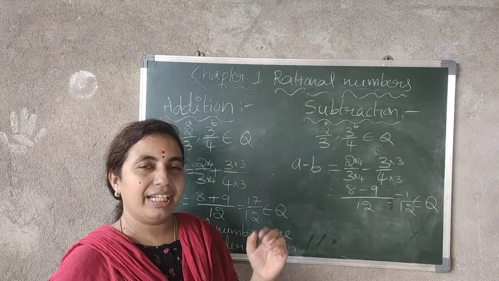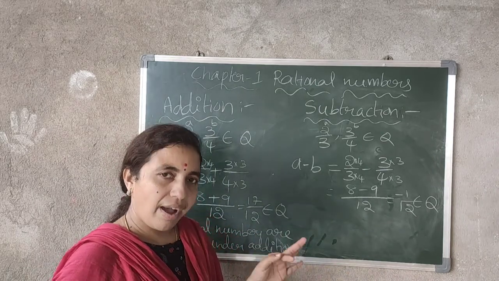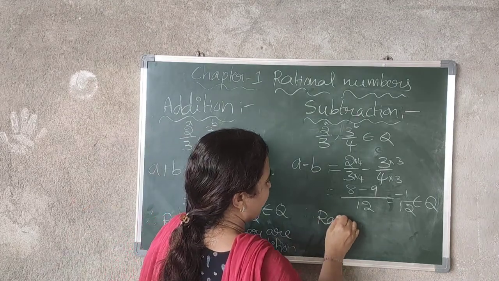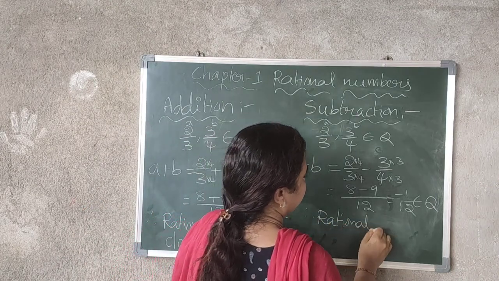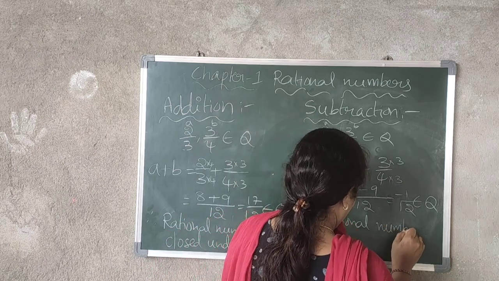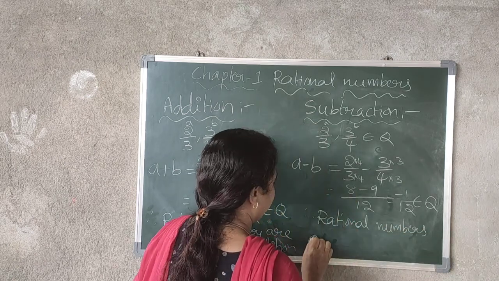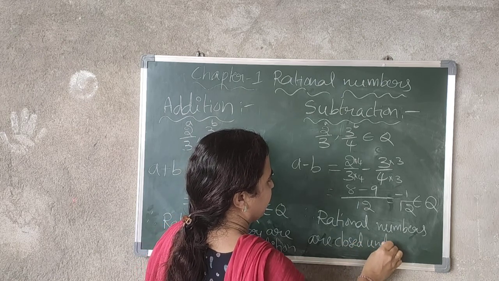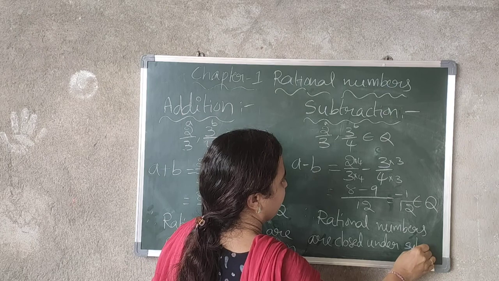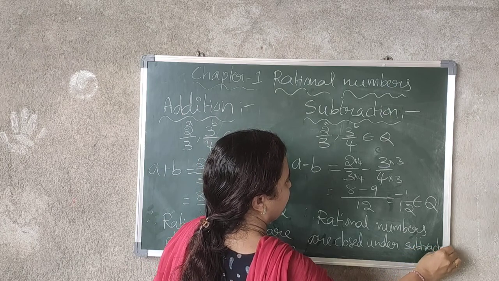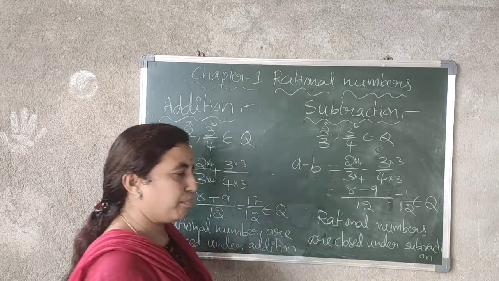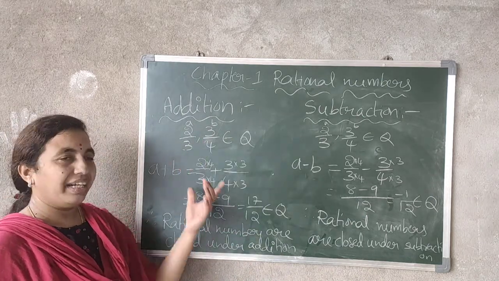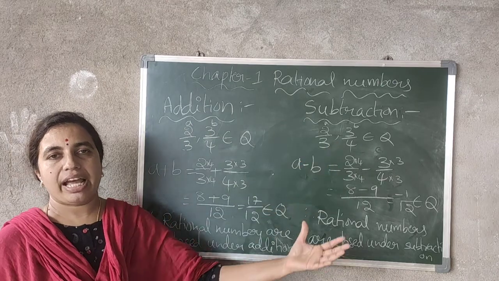That means rational numbers are closed under subtraction. So under addition they are closed, under subtraction also they are closed.